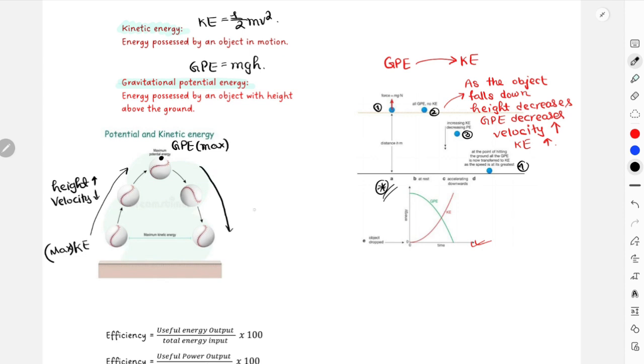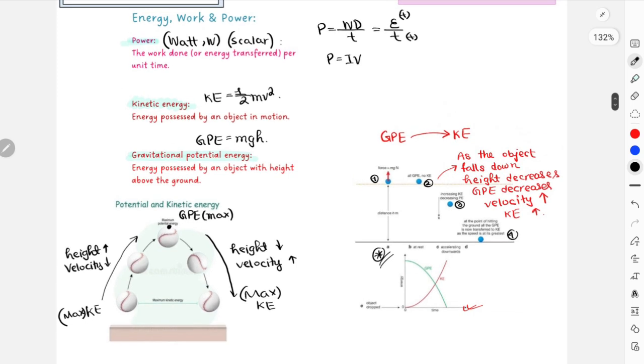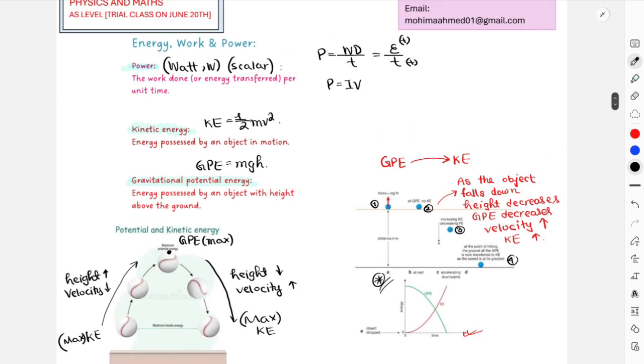And again, from this part to this part, height decreases, this is the opposite, and velocity increases. That means your kinetic energy again turns out to be max at this point at the bottom. Other than that, there's nothing. One relationship is between kinetic energy and gravitational potential energy.